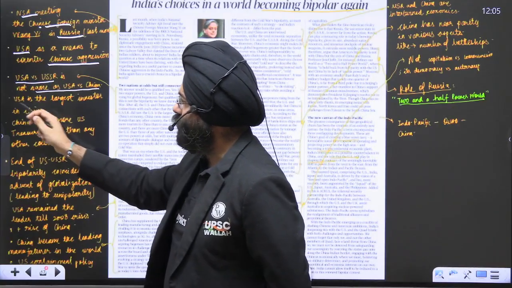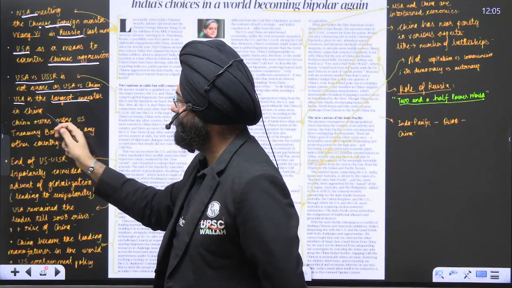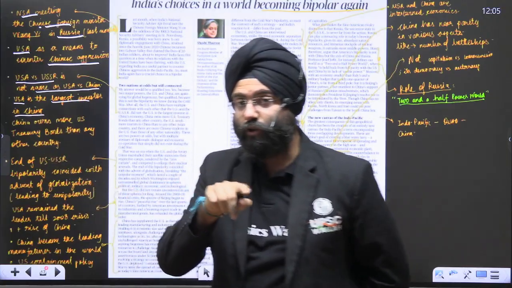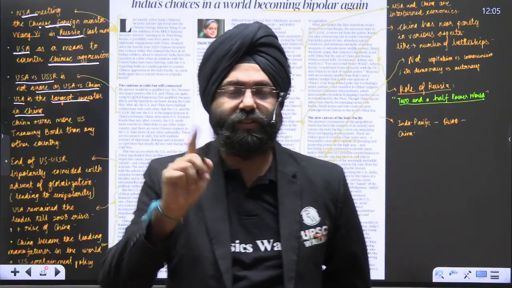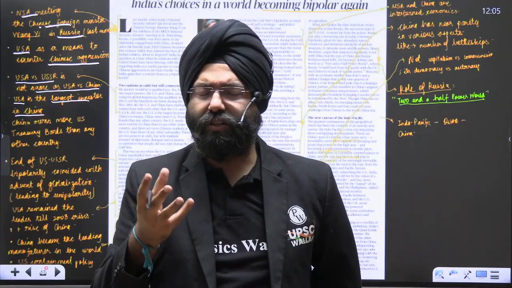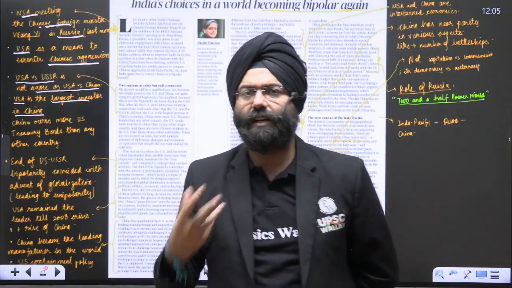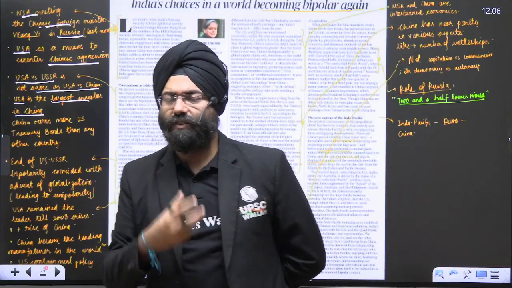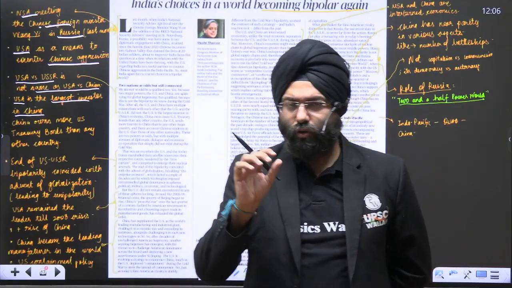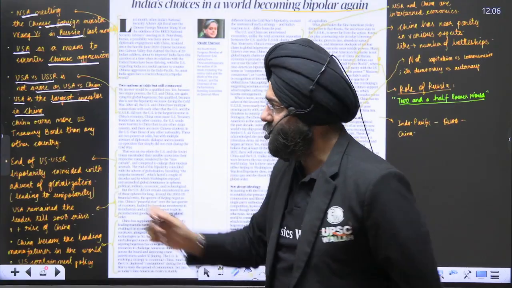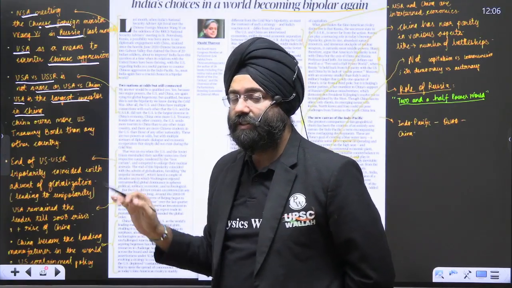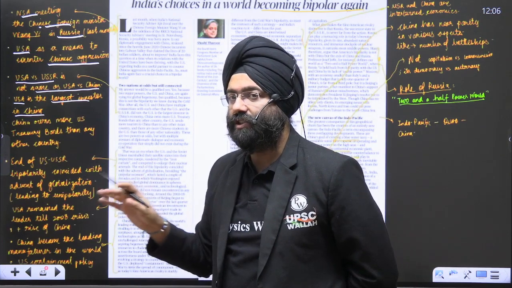We see that the USA is the largest investor in China. This was not the case in USA versus USSR, because the USSR during that time did not have any investment as such from the United States or, for that matter, any country, because it believed in the concept of socialism. So right now the USA is the largest investor in China, so it has a lot of stake in China.